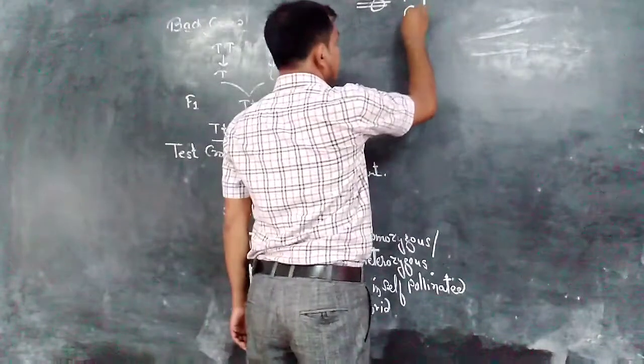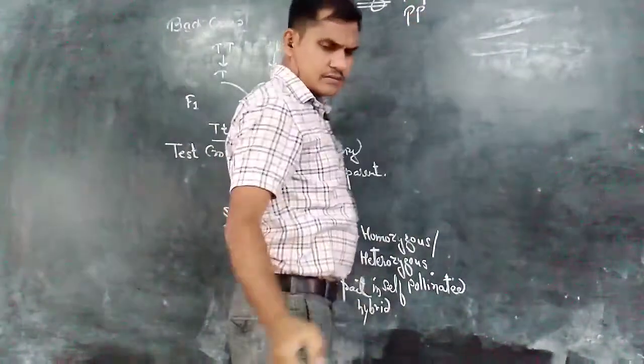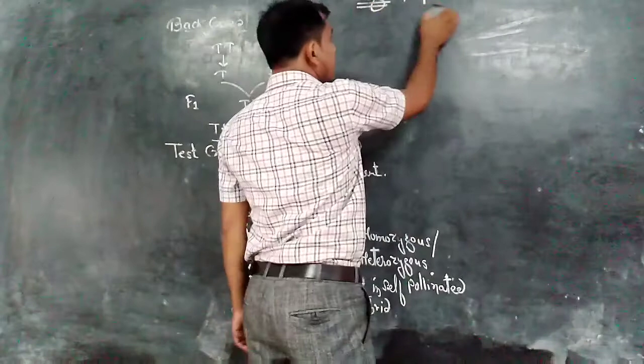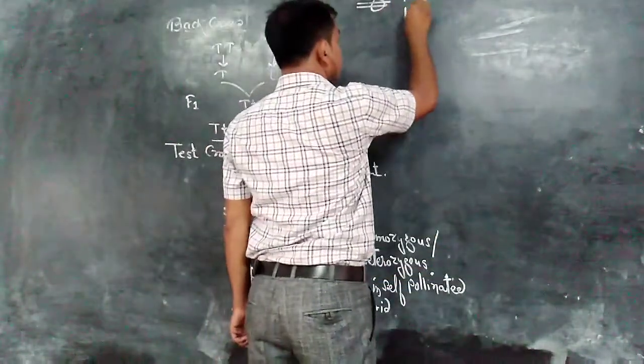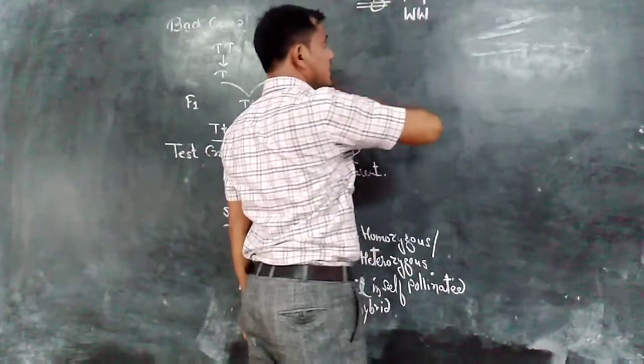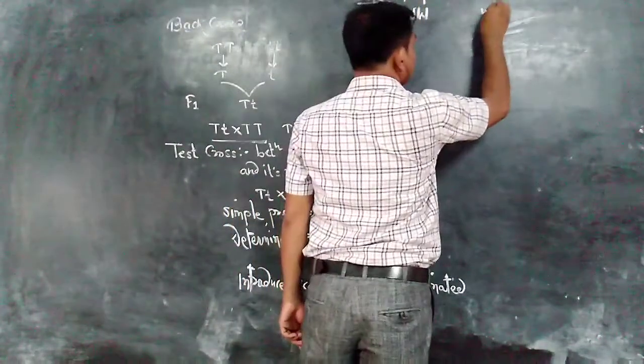Take capital W as purple and small w as white.